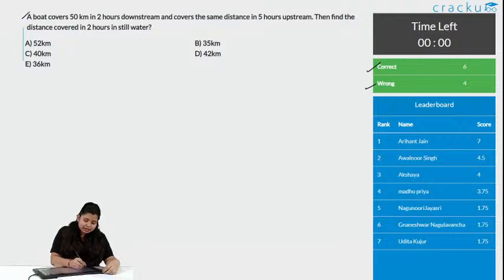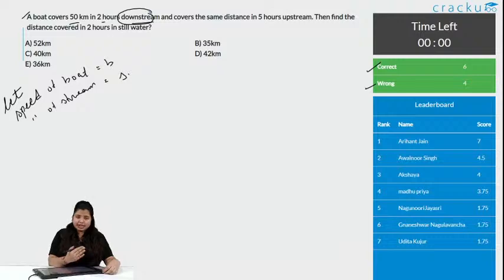A boat covers 50 kilometers in 2 hours in downstream. So, downstream, let the speed of boat be B and speed of stream be S. So, when it is downstream, that means things are added.